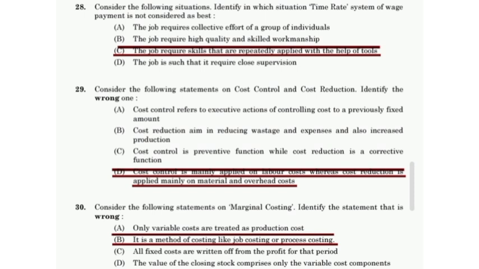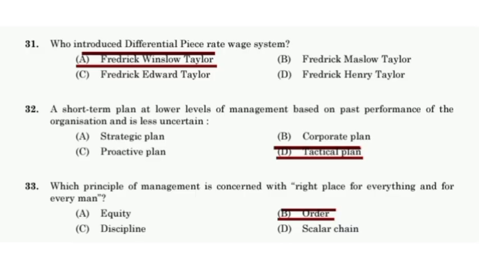Consider the following statements on marginal costing. Identify the wrong one. Option B is wrong. It is a method of costing like job costing and process costing is wrong. Who introduced the differential piece rate wage system? Frederick Winslow Taylor. A short-term plan at lower levels of management, based on past performance of the organization and less uncertain. Tactical plan.